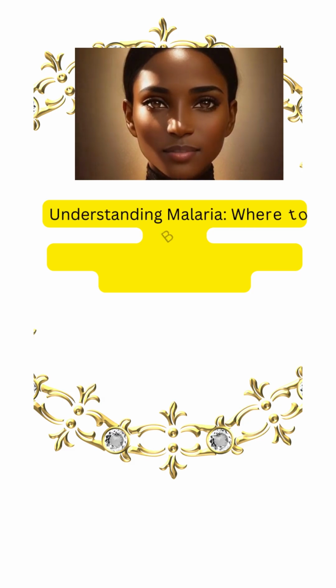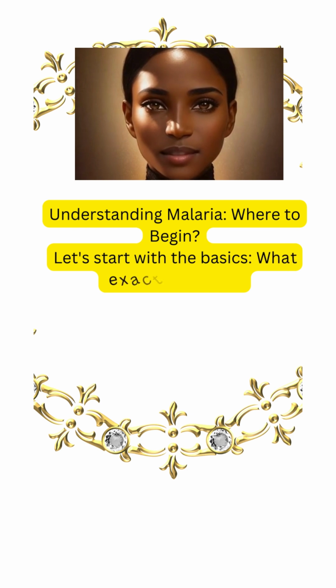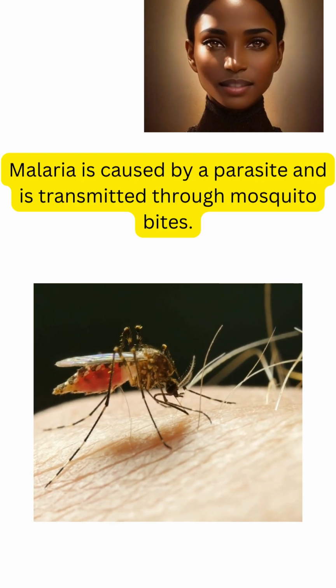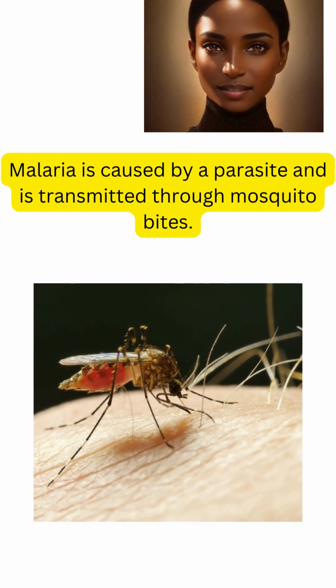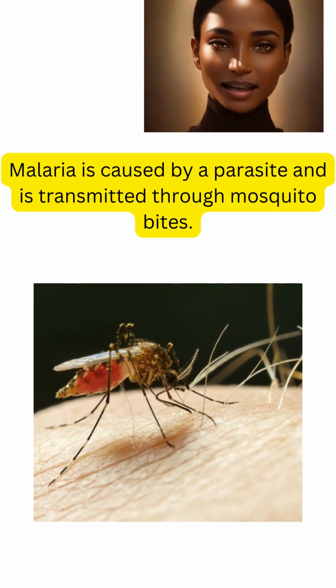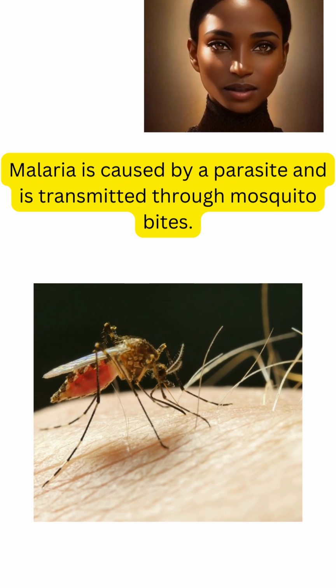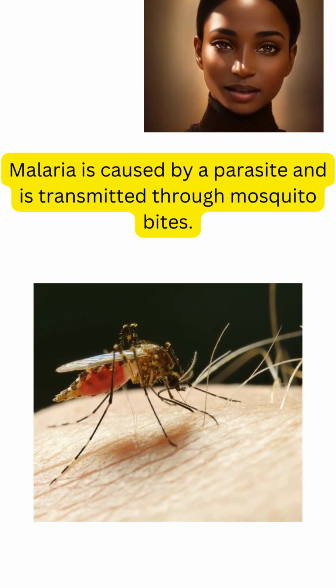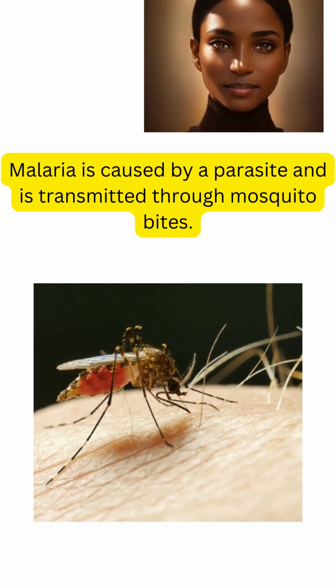Understanding malaria, where to begin? Let's start with the basics. What exactly is malaria? Well, malaria is a disease that is caused by Plasmodium species. It is transmitted through a bite of a mosquito. The Plasmodium species that cause malaria are falciparum, vivax, ovale, malariae, and knowlesii.